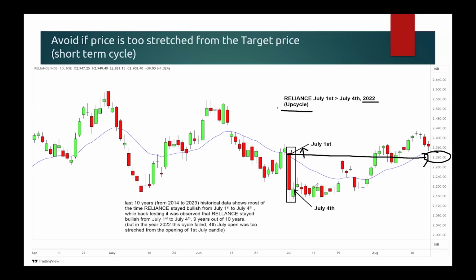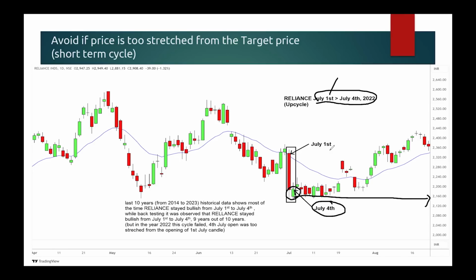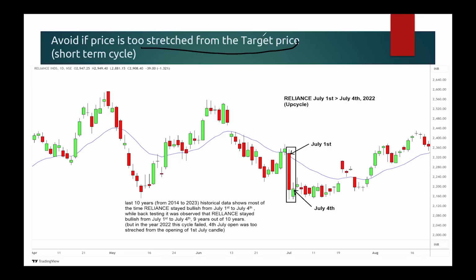But can you see that on 4th July the price closed around 2200? So the price is already stretched too far from the open price, right? On July 4th when the market opened, first say what is the cycle? Only a 2 day cycle, 1st to 4th July, right? The 2nd and 3rd were Saturday and Sunday. When the market opened on the 4th, it must have opened around 2160. And where is your target? 2320. So the market has to go this much in a single day. Very unlikely in a single day. So don't take the trade, okay? Because the price is too stretched from the target price.